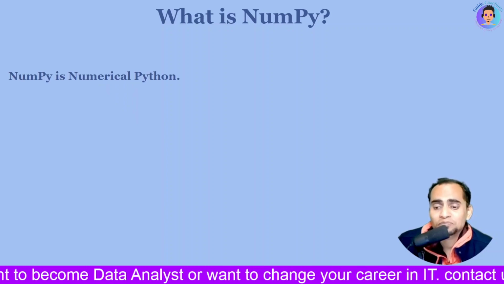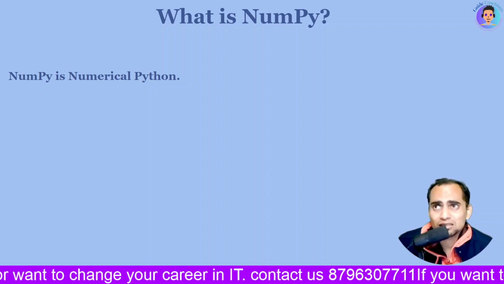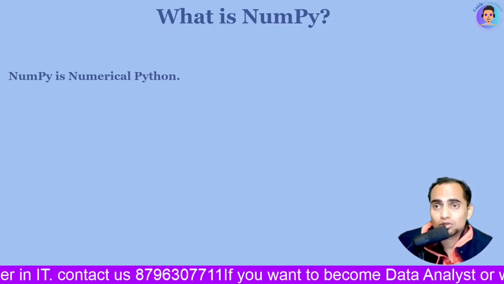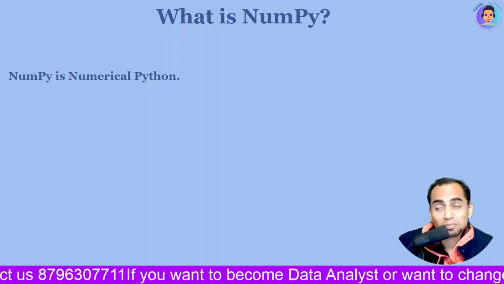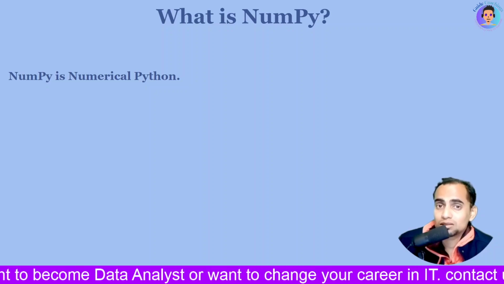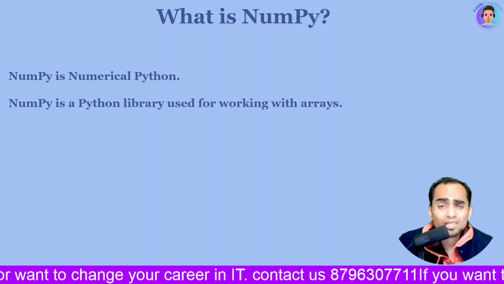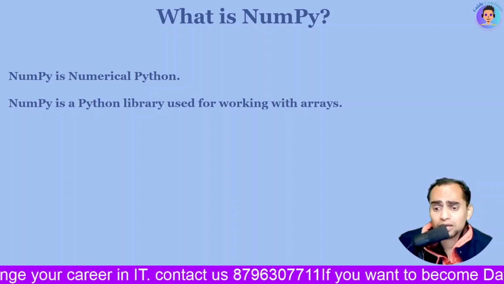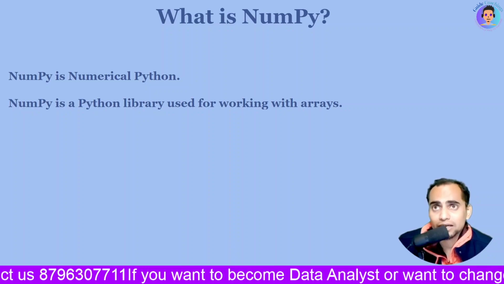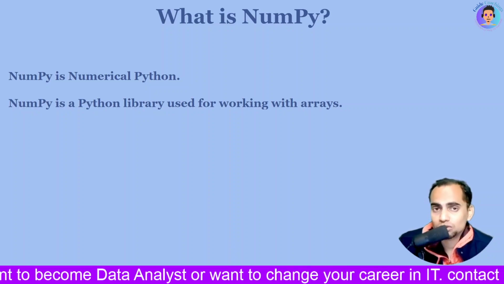What is NumPy? NumPy is basically Numerical Python. Okay, it helps whenever you are using data, specifically data of numbers. At that time it is recommended that you use NumPy. Okay, there are certain advantages of NumPy. NumPy is basically a Python library used for working with arrays. Whenever you want to work with arrays, you can use NumPy.